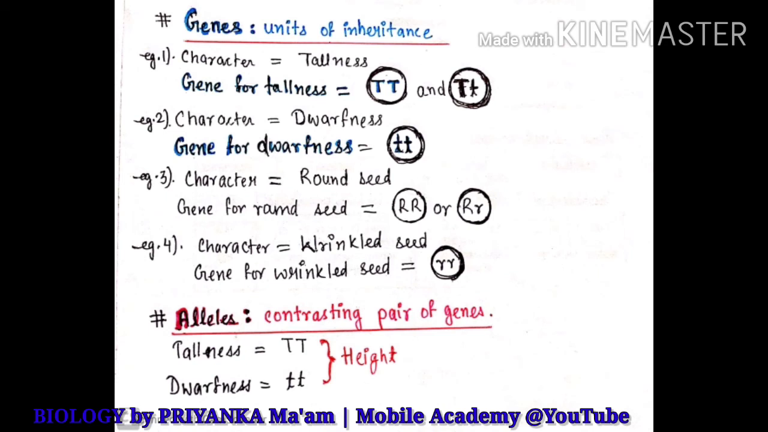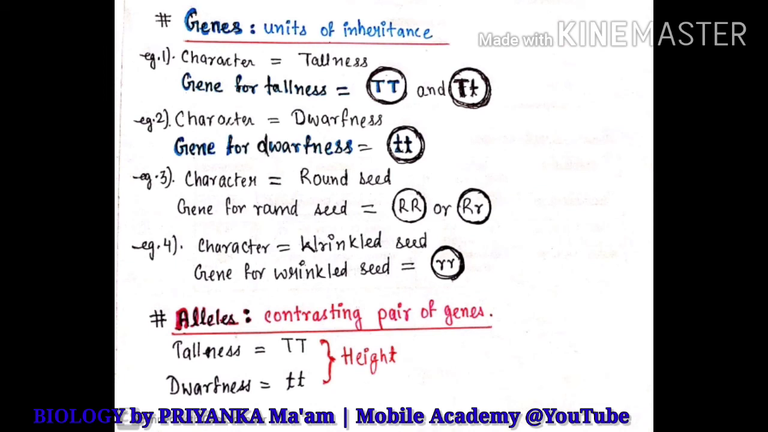Fine, okay, so tallness and dwarfness are two different characteristics, two opposite traits. If a plant is tall, then it cannot be dwarf, and if a plant is dwarf, it cannot be tall at the same time. So tallness and dwarfness are contrasting traits. For representation of tallness, there is capital T, and for dwarfness it is small t.